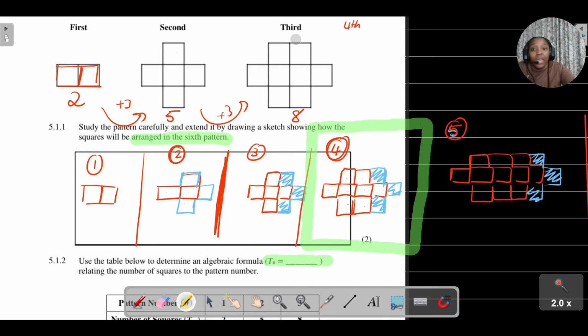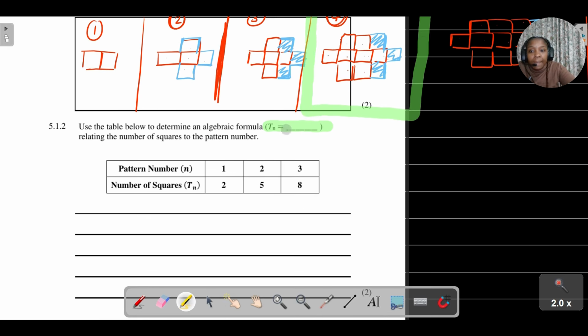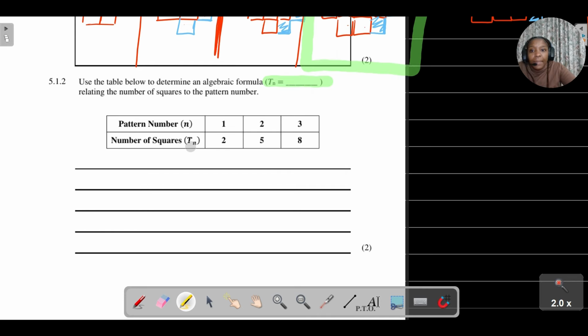For pattern number 1 you've got 2 squares, pattern number 2 you've got 5 squares, pattern number 3 you've got 8 squares. Now they want you to determine the rule for this pattern.